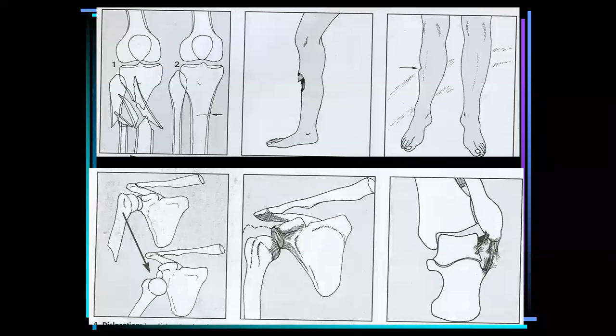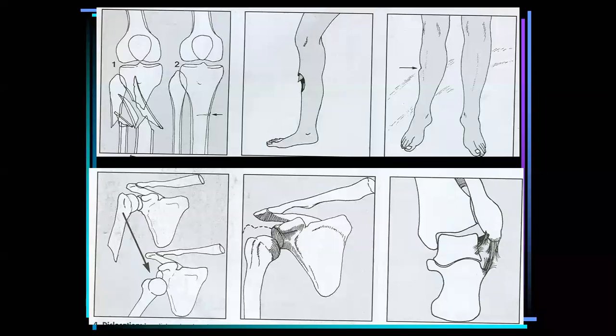It depends upon the exposure of the bone, the periosteum damage, and the vascular compromise. So the classification is based on the size, the exposure, and the vascular involvement.